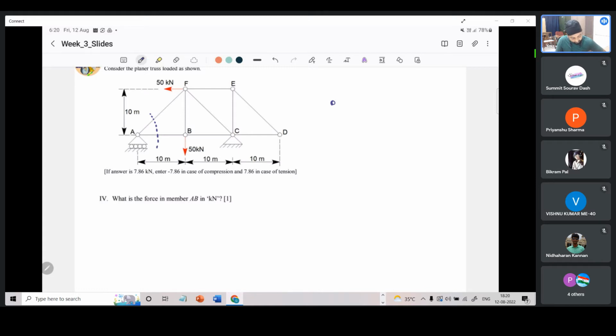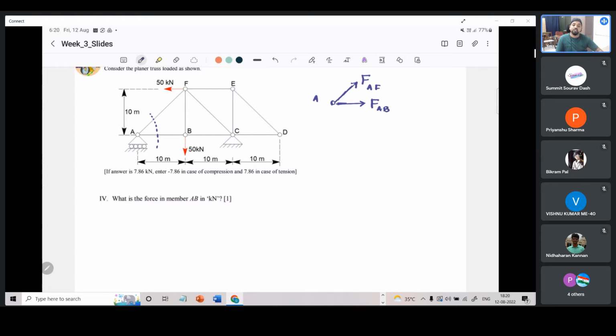So what is the member force that is applied here? Force in member AF, we will take it pointing away from joint A. And what is the other member? We have a force like this, force in member AB. This is also taken pointing away from the joint.